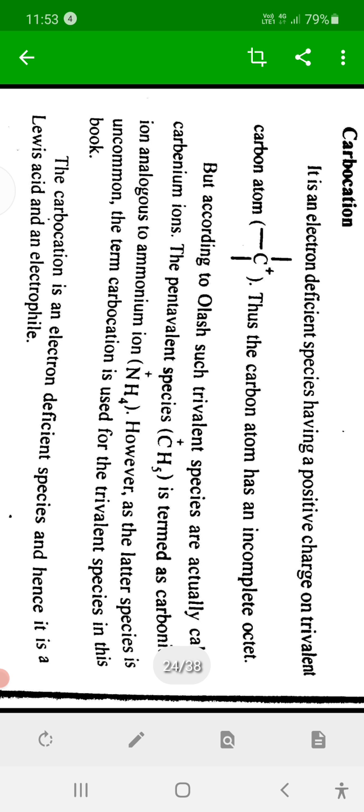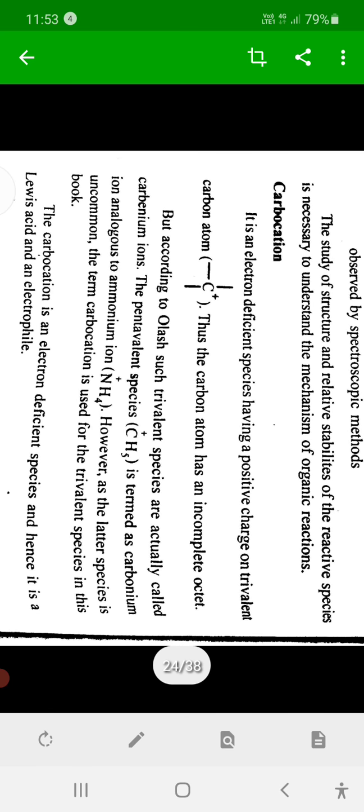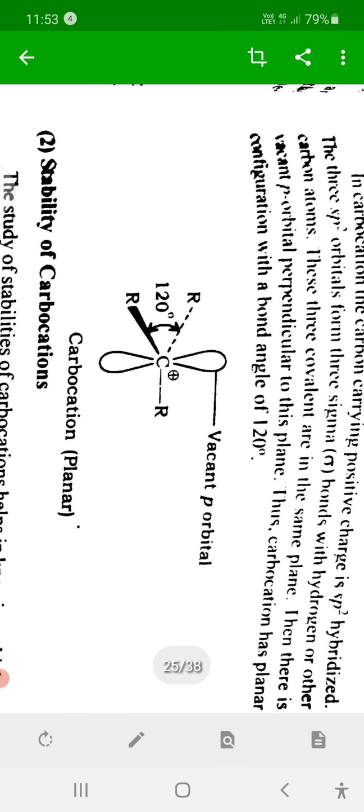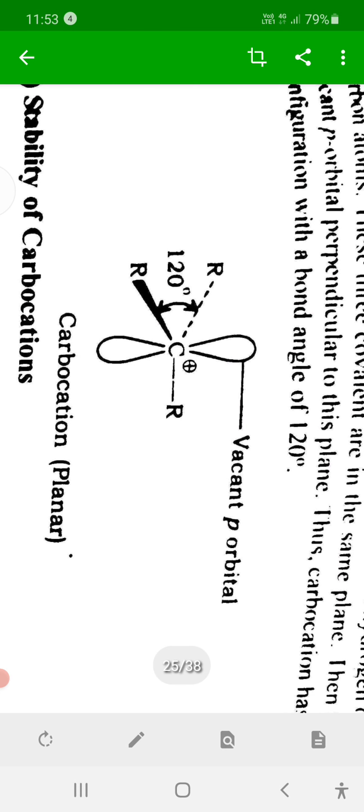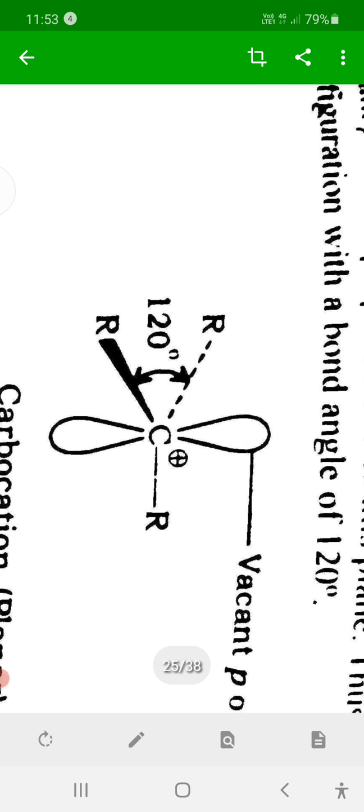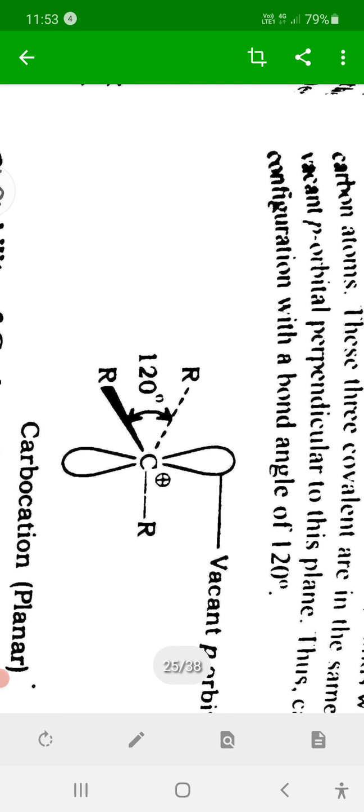Very good, the regular shape of sp2 is triangular planar. This is the structure of carbocation. The bond angle of sp2 is 120.